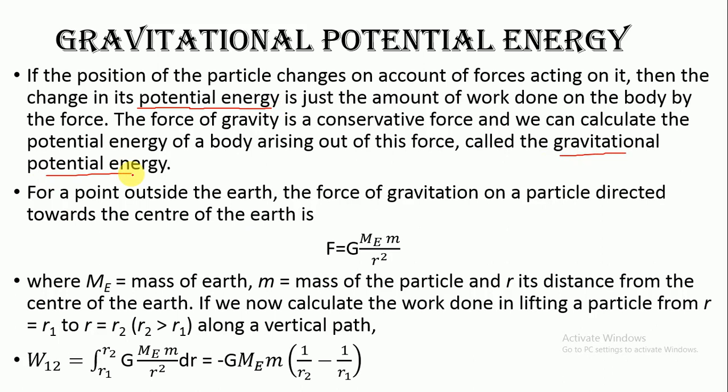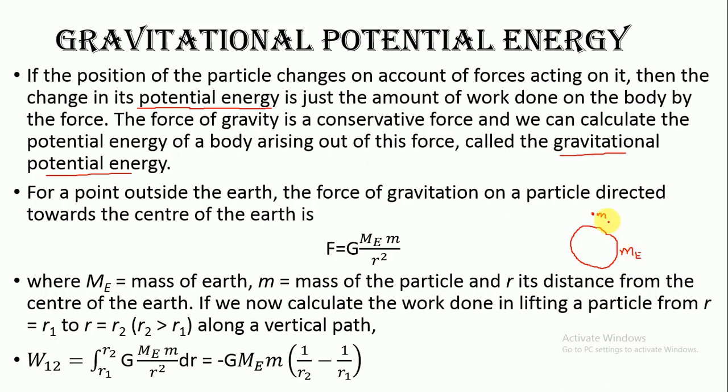Now, how can we calculate or derive the expression of the gravitational potential energy? Consider a point outside the earth. The force of gravitation on the particle directed towards the center of the earth is, here I am drawing one diagram. Consider this is the earth. For simplicity, I am going to consider this to be a sphere. Let us consider one object is lying here whose mass is small m, and the mass of the earth is Me.